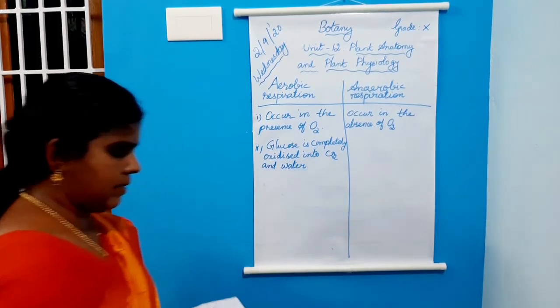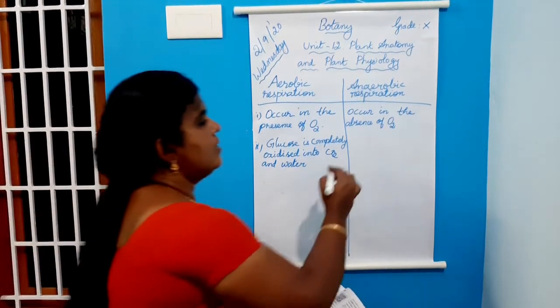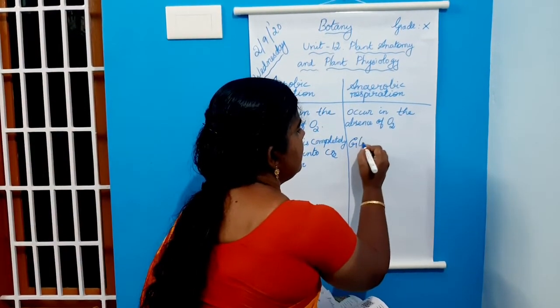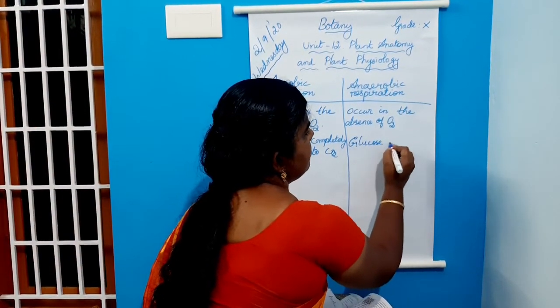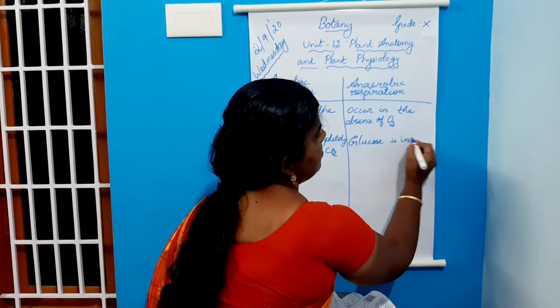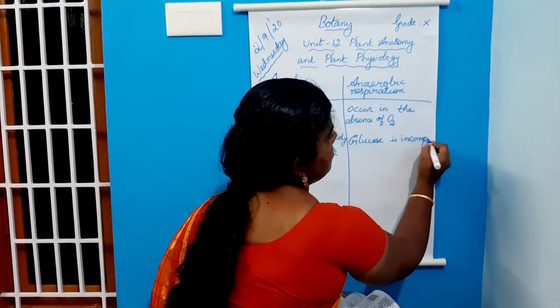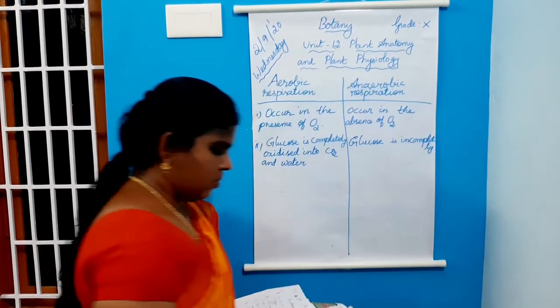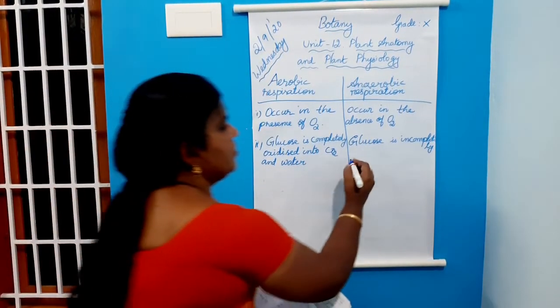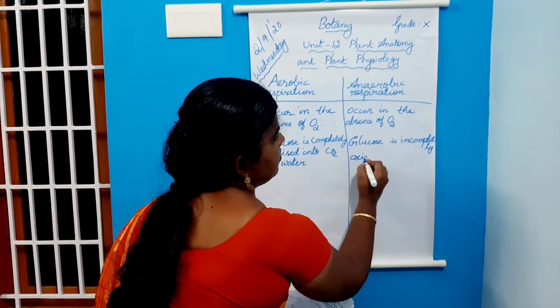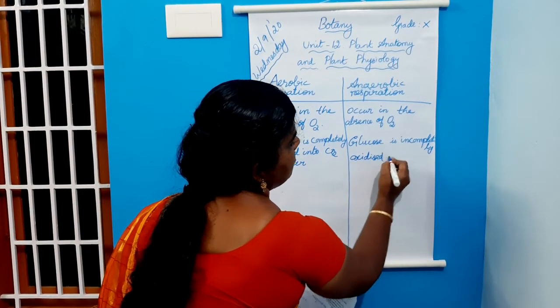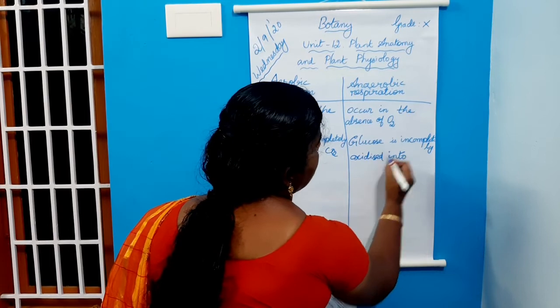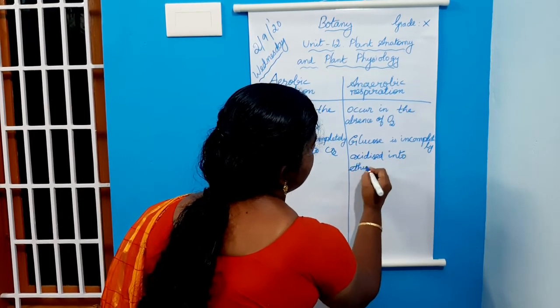But in anaerobic respiration, glucose is incompletely oxidized into ethyl alcohol and CO2.